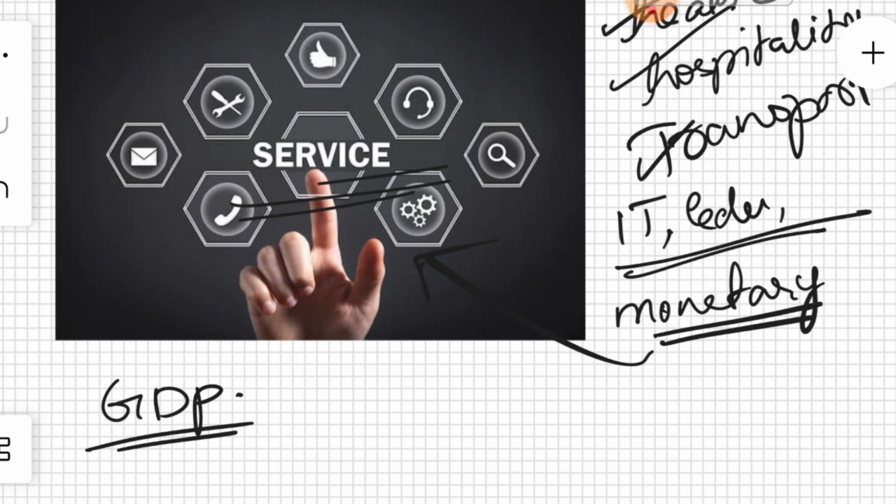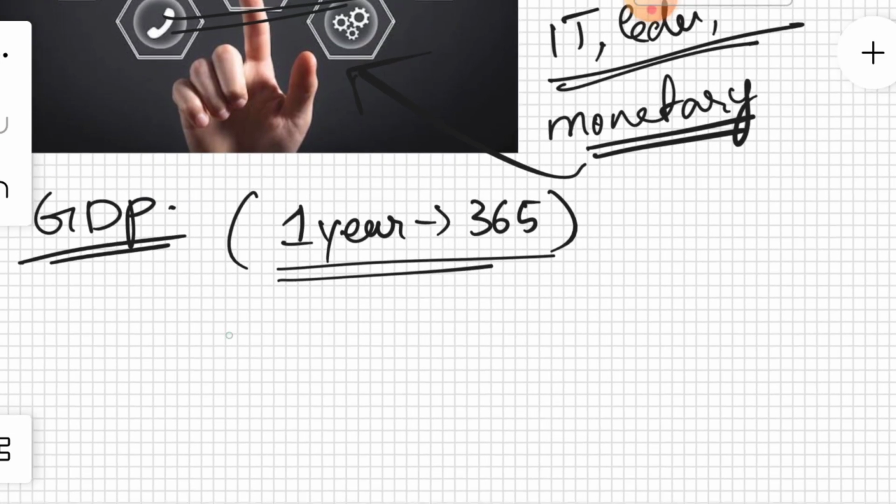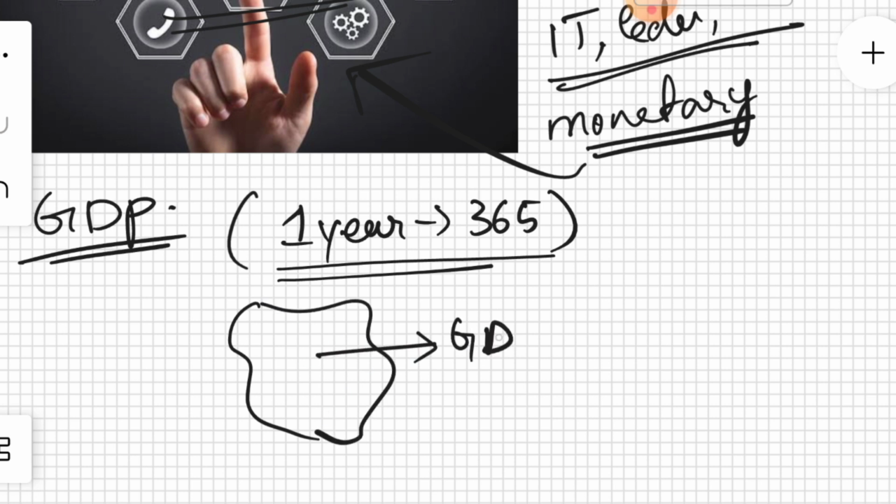And there are two other criteria: the time period and region. All this will be calculated in a financial year, that is 1 year, and it'll have 365 days. This calculation will be done in this particular timeline, and it will hold true only for a particular region. Suppose you're staying in India, this GDP will be valid for India, and if you're staying in Brazil or Japan, that particular GDP will be valued in that particular region, and will be calculated in that particular region itself.